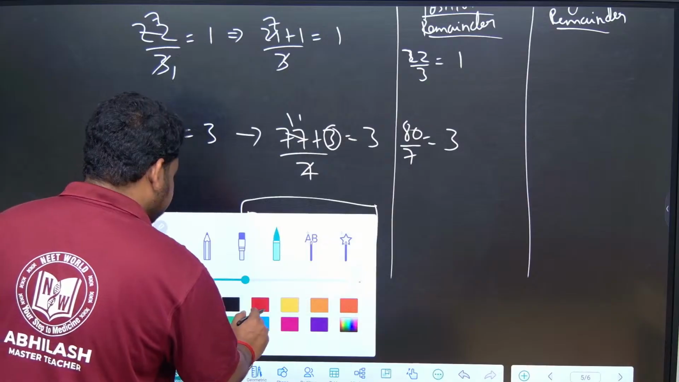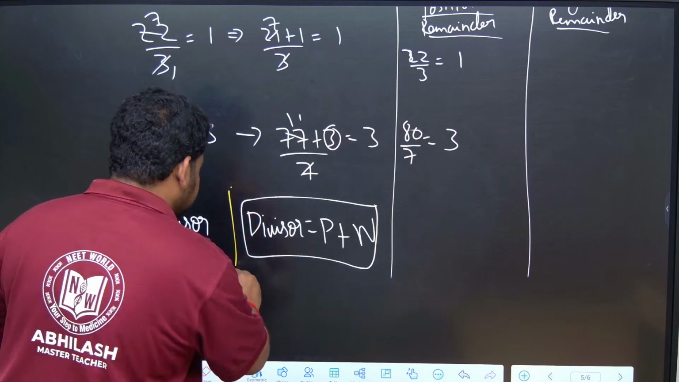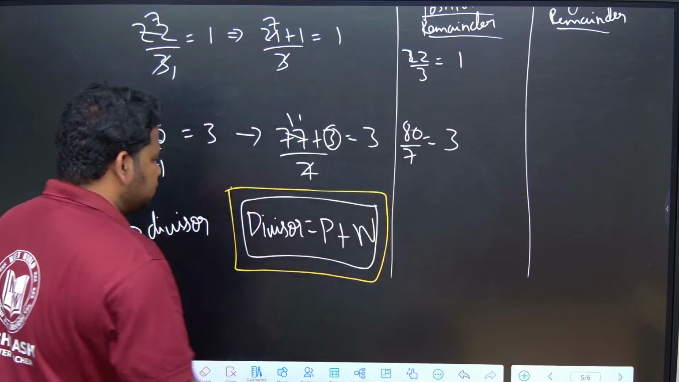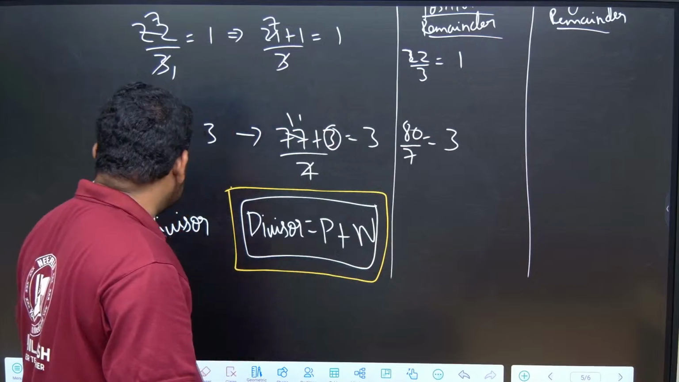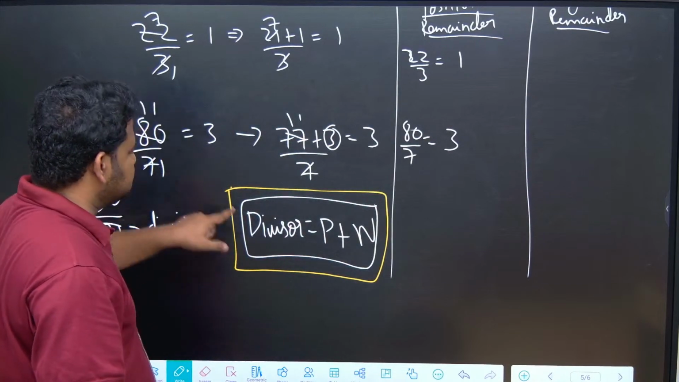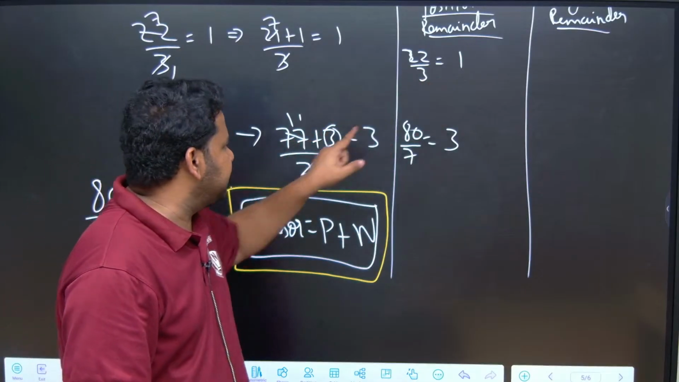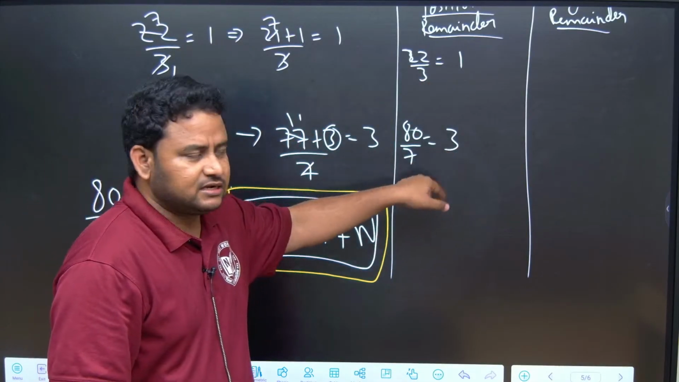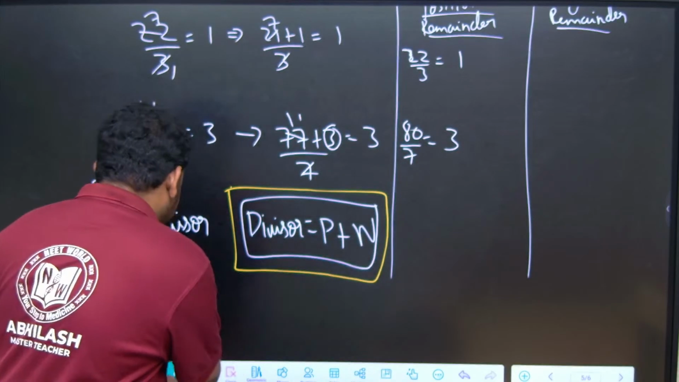Let me put it in another color so that you understand. So, divisor is equal to positive remainder plus negative remainder. Here the divisor is 7, and here the divisor is 3. Positive remainder we got as 1 here, and positive remainder we got as 3 here. What will we get for the negative remainder? How to find it out? We can find it very easily.